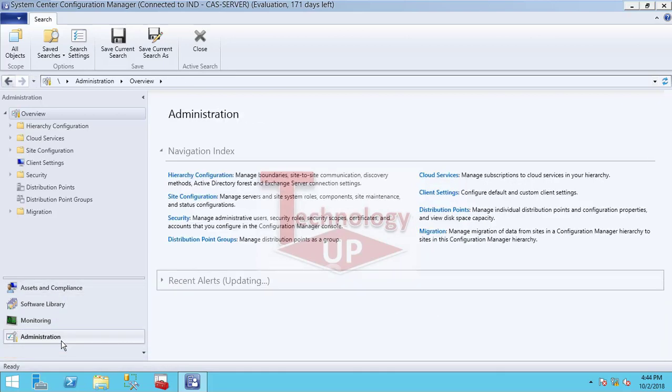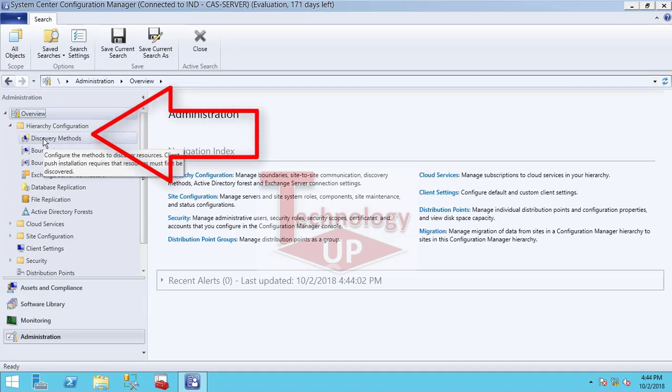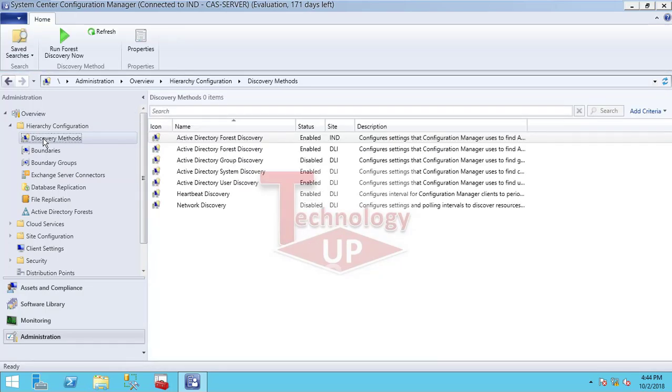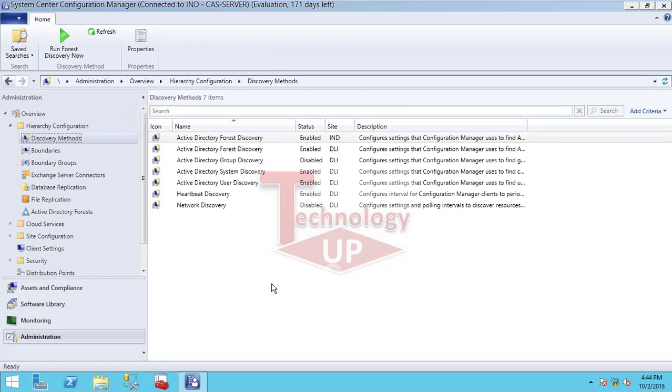When you click on that, you will see many options in the overview. Under Overview, just select Hierarchy Configuration. When you click on Hierarchy Configuration, you can see the Discovery Methods option. So when you click on Discovery Methods, you can see Active Directory Forest Discovery. You can see on the screen there are two: one is the CAS server and the second is the primary.